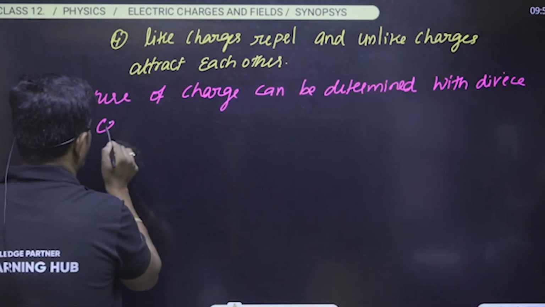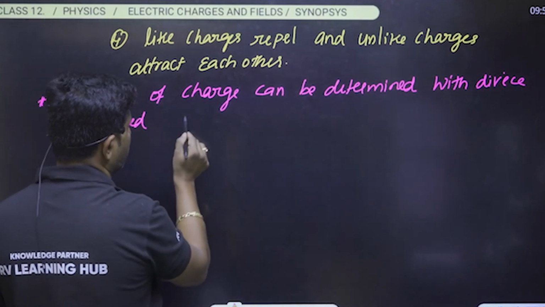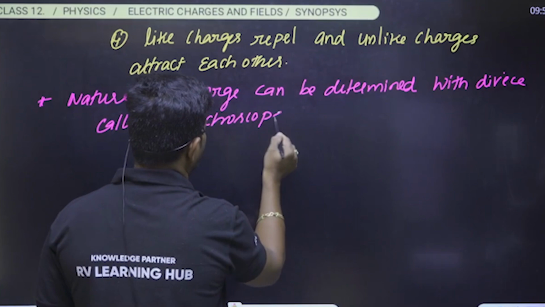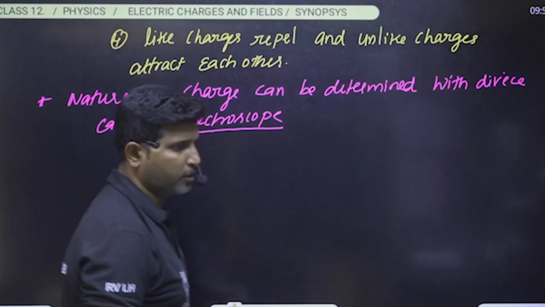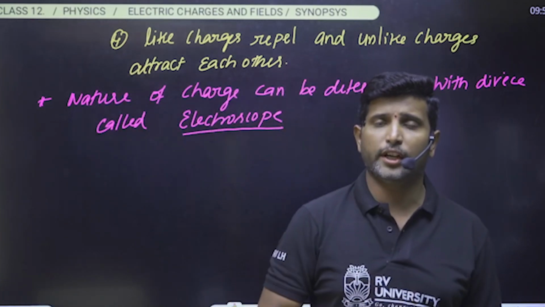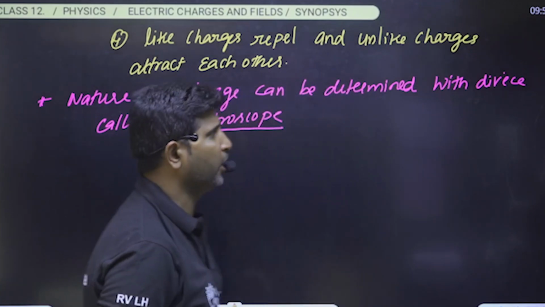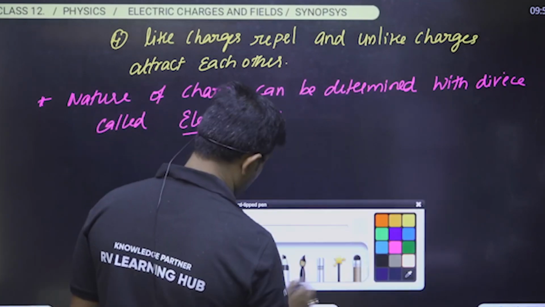The nature of the charge can be determined with the device called the electroscope. We can call it as electroscope. It is a device used to detect whether the body is a positively charged body or a negatively charged body. Okay, are you following, Nova?